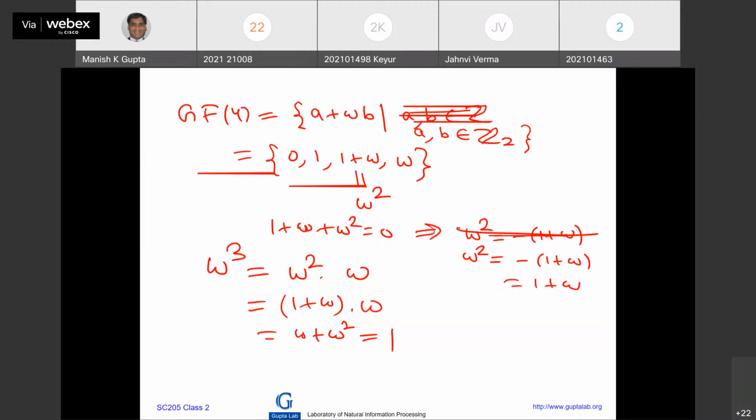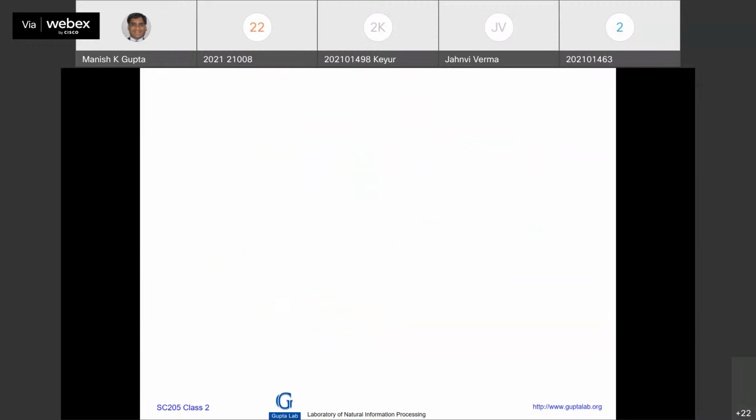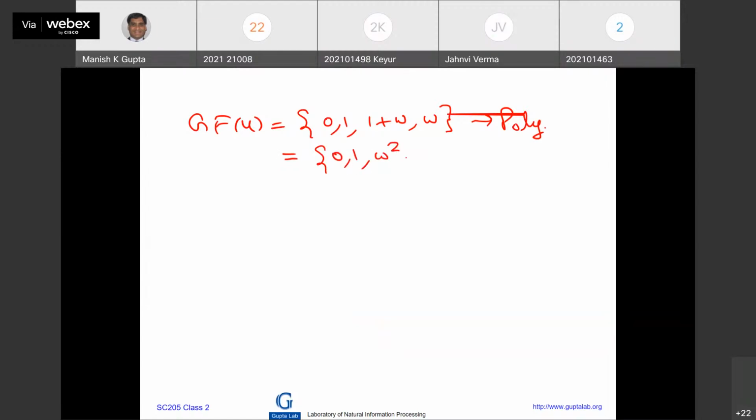So there are three representations of this field which I want to mention. GF4 is equal to {0, 1, 1 plus omega, omega}. This is known as polynomial representation. I will tell you why, because this is a polynomial in omega, right? Then we have {0, 1, omega square, omega}, power of omega representation.